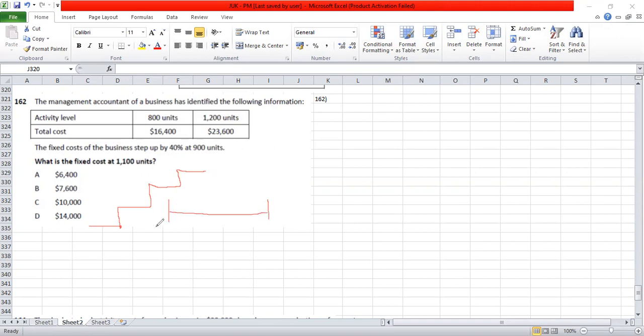But between 800 and 1,200, somewhere at 900 units. So if this is 800 and if this is 1,200, at 900 units level, we see that the fixed cost has increased by 40%. So this is 900 units. We see that there is a change which has happened to fixed cost. Fixed cost of the business was set up by 40% at 900 units. What is the fixed cost at 1,100 units? So let's take up this high-low method and work it out.